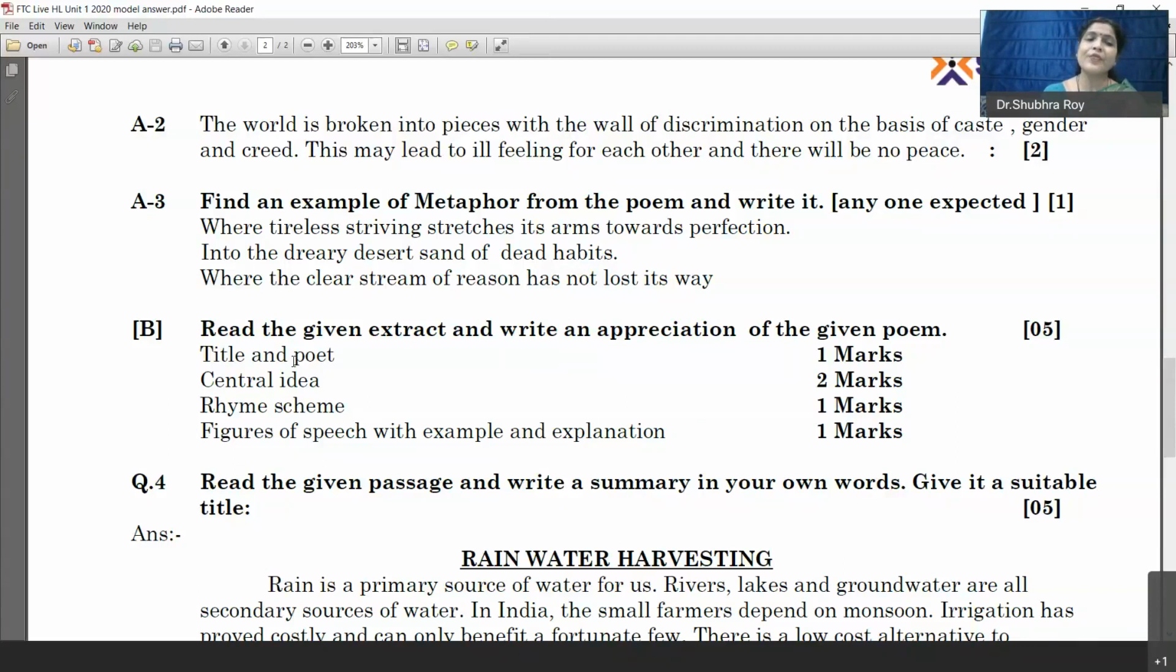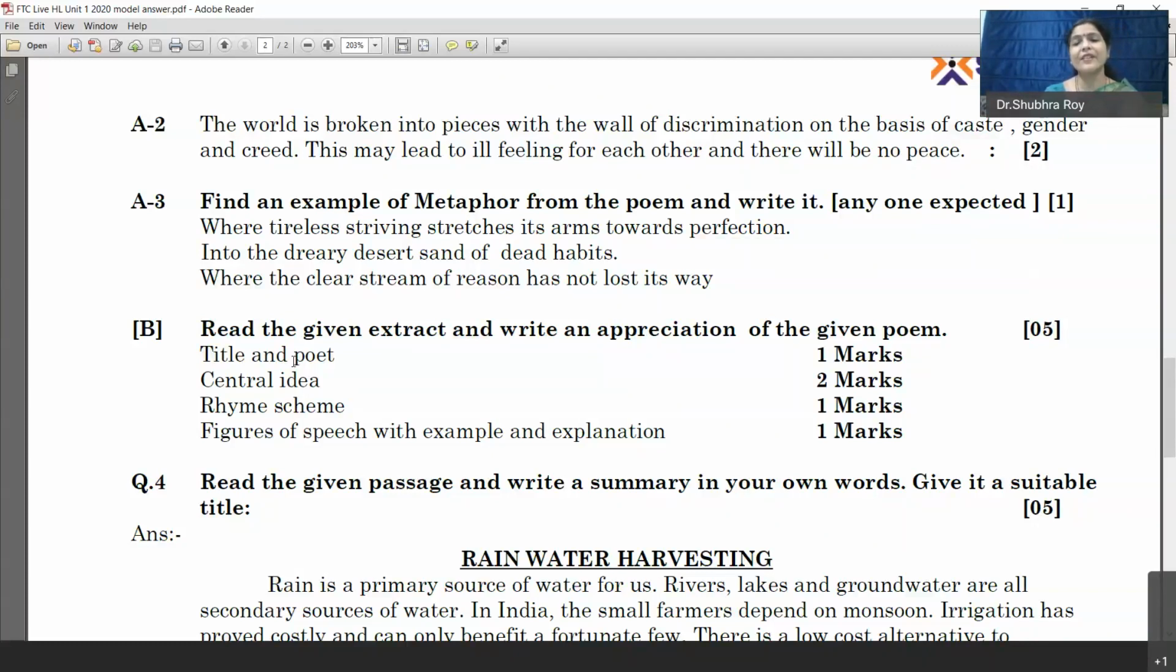Okay. And when you write an appreciation in the paragraph, see, the title of the poem is Where the Mind is Without Fear. It is written by poet Rabindranath Tagore. Say a few lines about Rabindranath Tagore. He was the first Asian to get the Nobel Prize, in 1913, for his contribution in literature. Say at least one line about the poet.